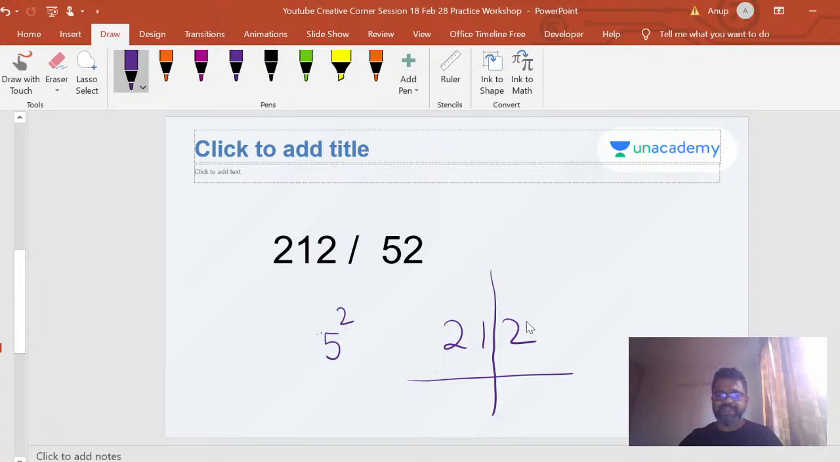Forget the flag and everything else. Forget these two digits and everything else. Just divide 21 by 5. What do you get? 4, remainder 1, right? Your remainder is 12 minus 8, which is 4. That's it. So this is your quotient and this is your remainder.